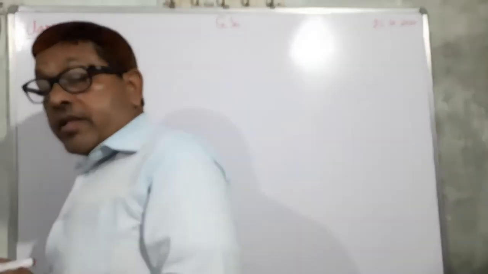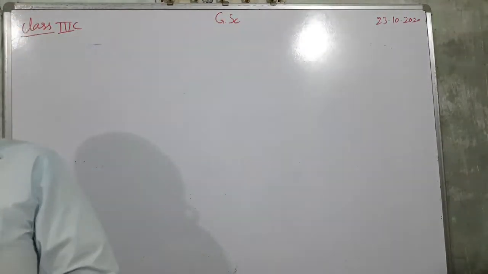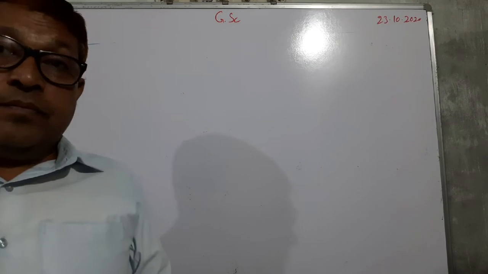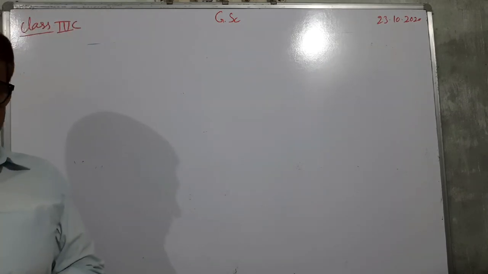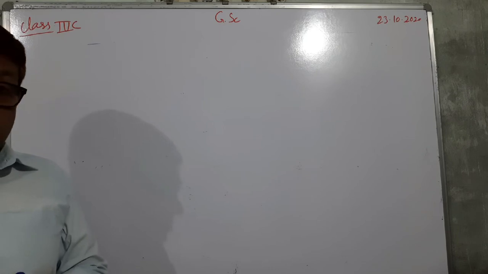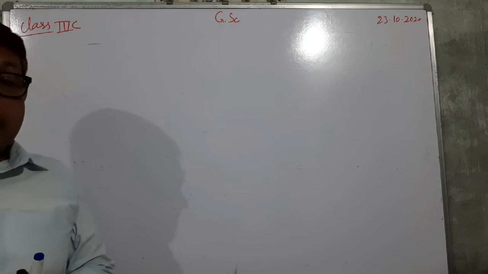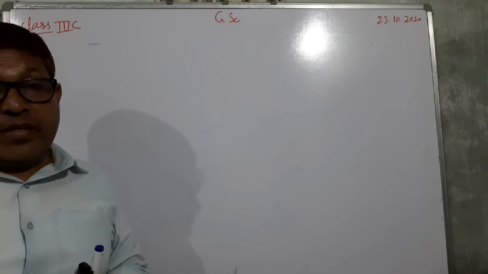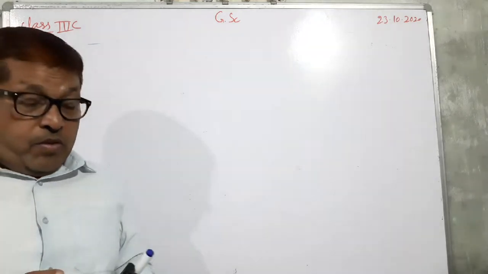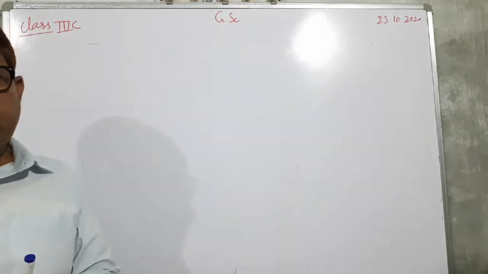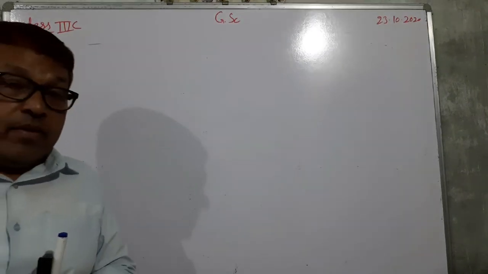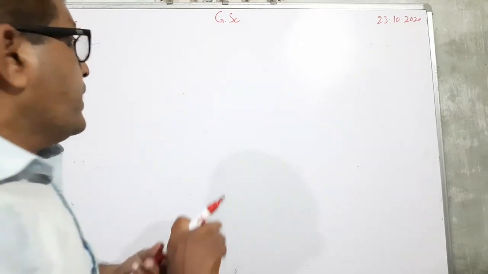So some students have asked that they could not complete the worksheet 14. So I am going to again write the question answers of worksheet 14.